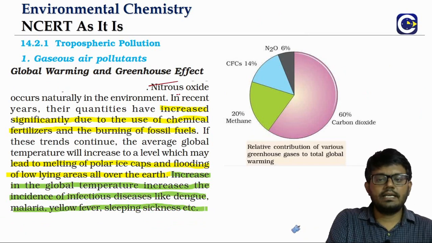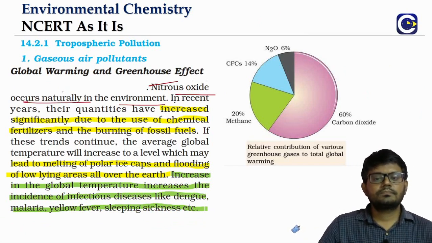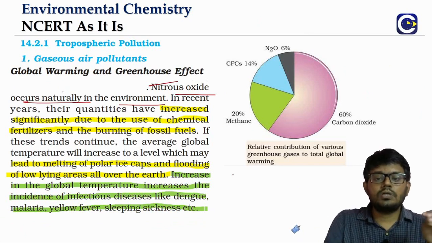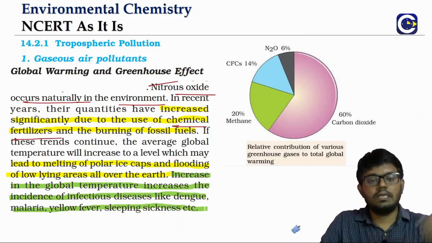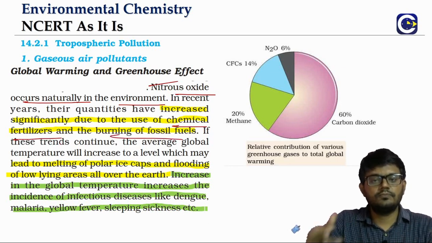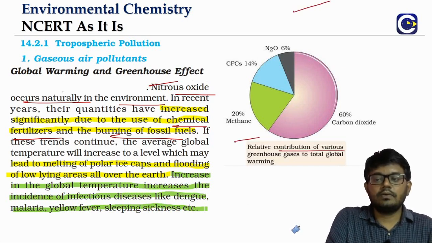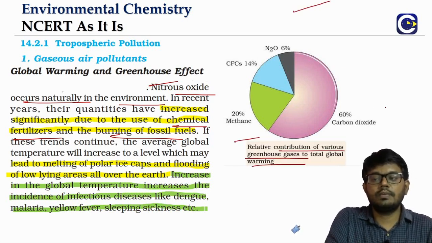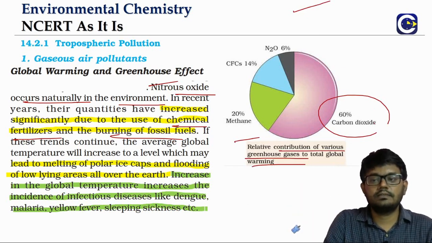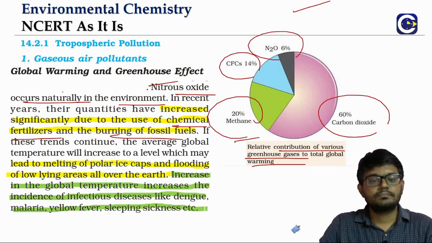So nitrous oxide, right, that of course occurs naturally in the environment, and even the use of chemical fertilizers, because we'll have nitrate fertilizers, right? So use of chemical fertilizers, even burning of fossil fuels, that is all adding to the amount of nitrous oxide in the atmosphere. And if we look at the relative contribution of the various gases to global warming, the major contributor is carbon dioxide, then we have methane, then chlorofluorocarbons, then nitrous oxide.